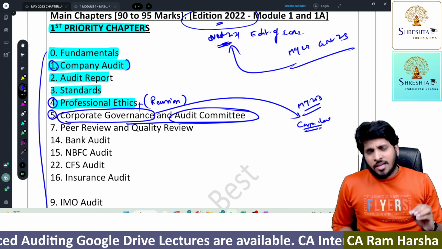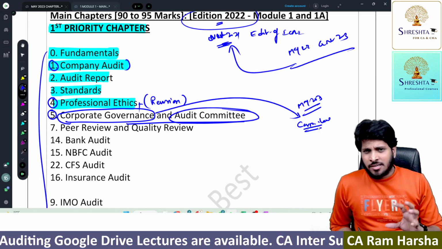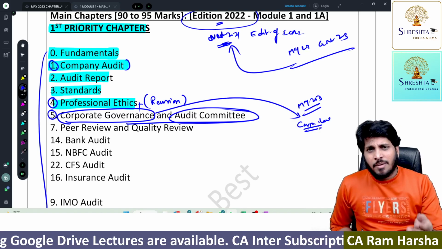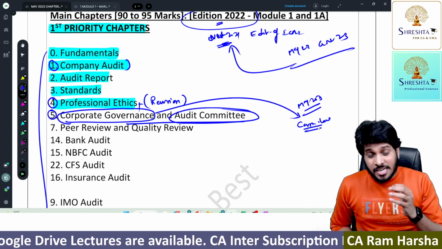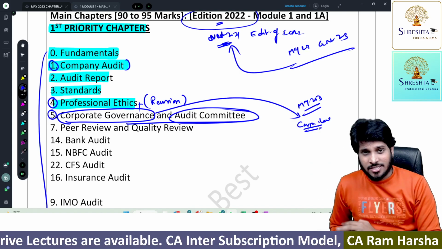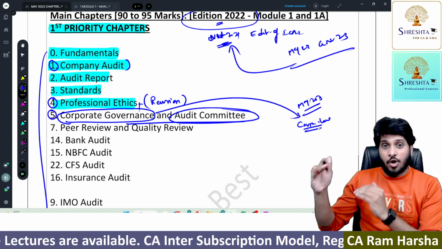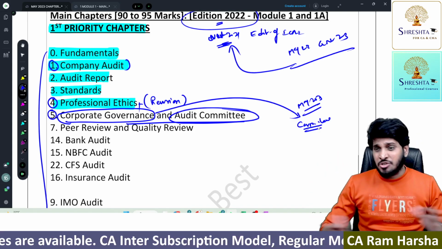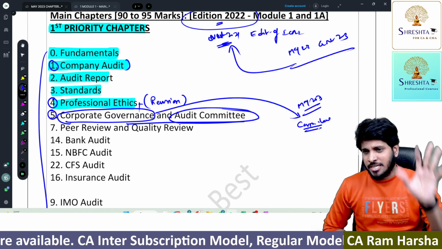Now, by the way, corporate governance I'm not covering, right? Does it have weightage in exams? Yes, it is important. But instead of reading it in audit, it is better to read from the law material. It is better to listen to the law classes because the material given in corporate law is in-depth and very detailed. In audit, you don't even have illustrations or examples. Just bare material is given.